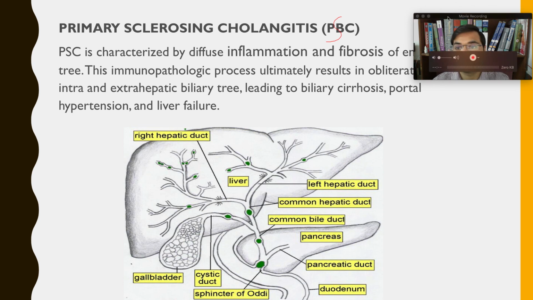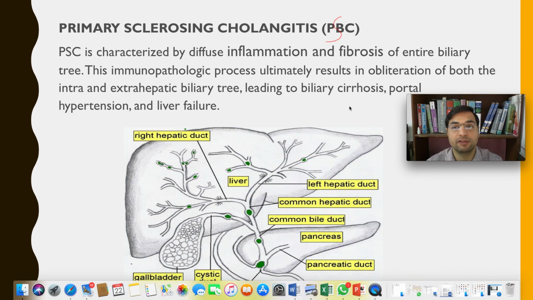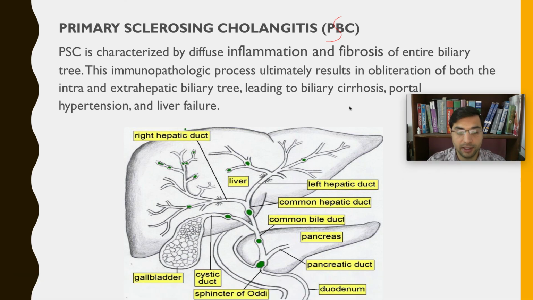PSC is characterized by diffuse inflammation and fibrosis of the entire biliary tree. In primary biliary cirrhosis, the previous disease, it was the autoimmune destruction of intrahepatic bile ducts, whereas in primary sclerosing cholangitis the complete hepatic tree, the intrahepatic and the extrahepatic bile ducts, are all inflamed and fibrosed, right?